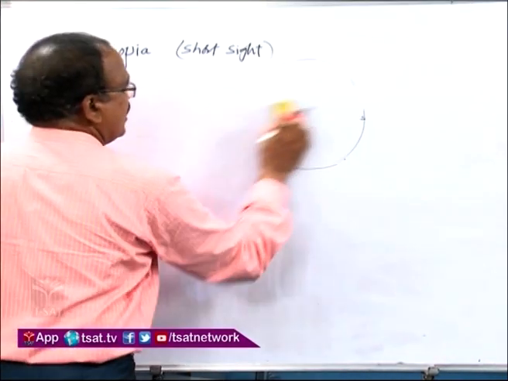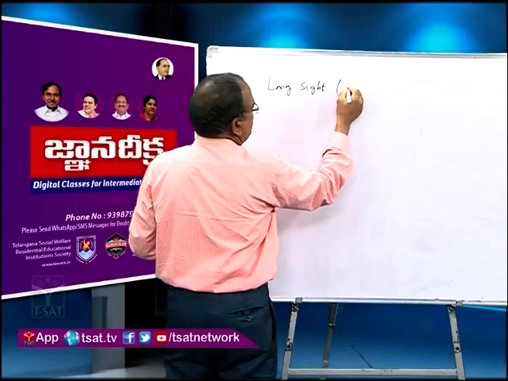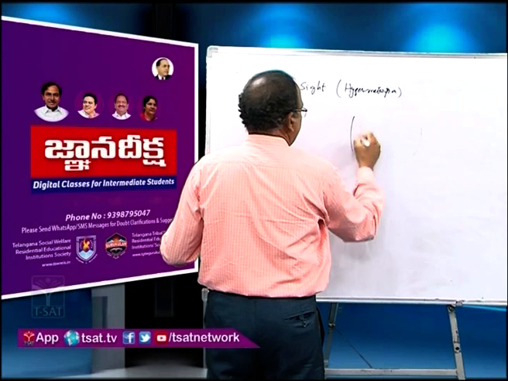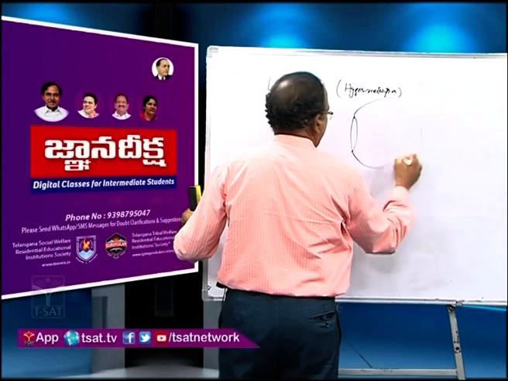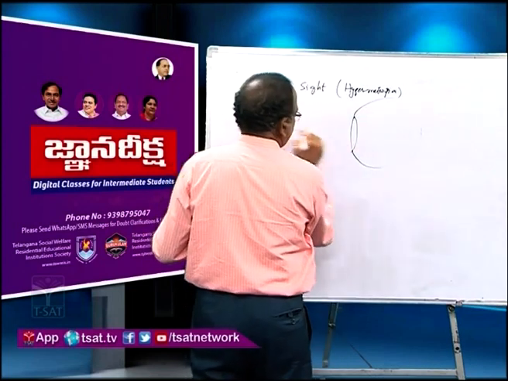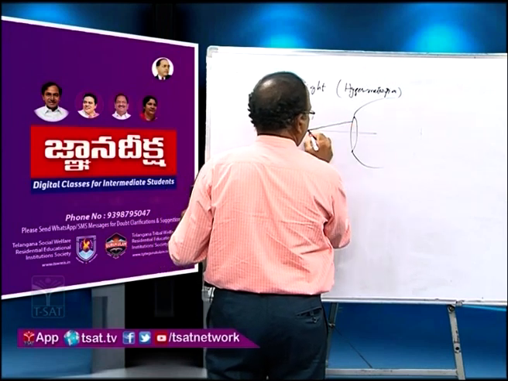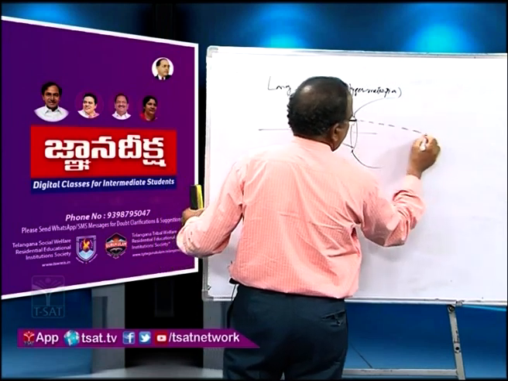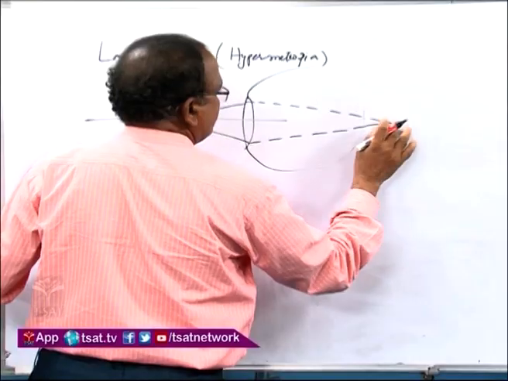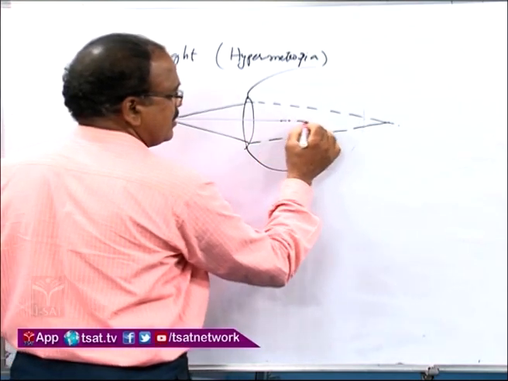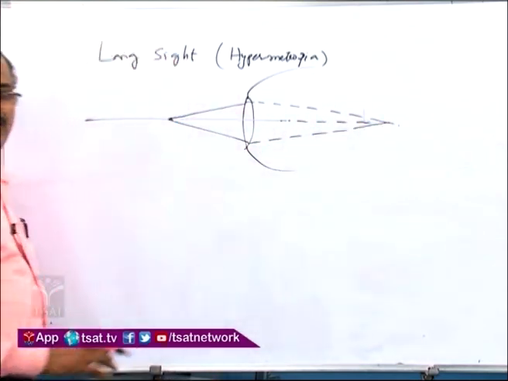Next, long sight, hypermetropia. For objects near to the eye, the rays converge behind the retina, and then also we are not able to see the object.